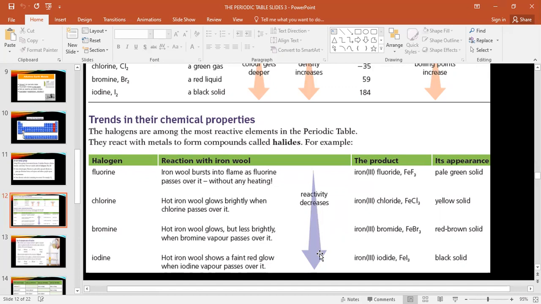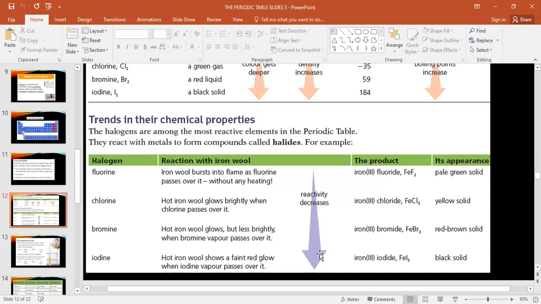Chlorine burns flames and chlorine clothes. Yes, like this. When you go down, the reactivity decreases. I want to explain something, please pay attention. Here, F2 is greater than Cl2 is greater than Br2 is greater than I2. It means which one is more reactive according to this order? F. Because this sign is the greater sign, more, highly.